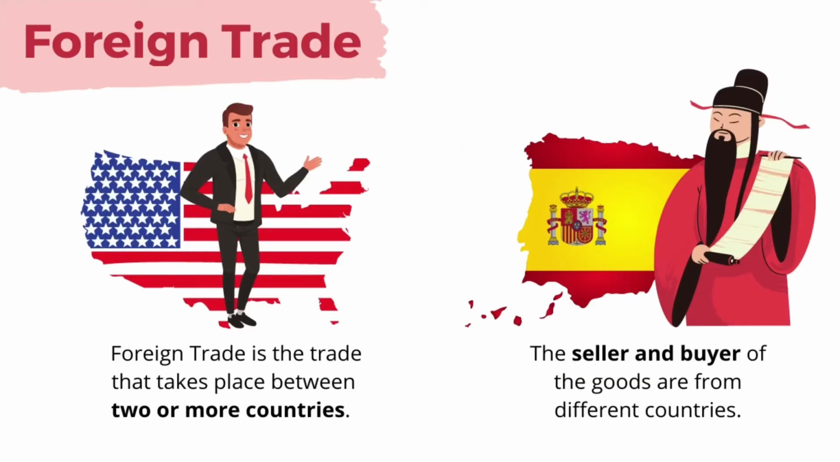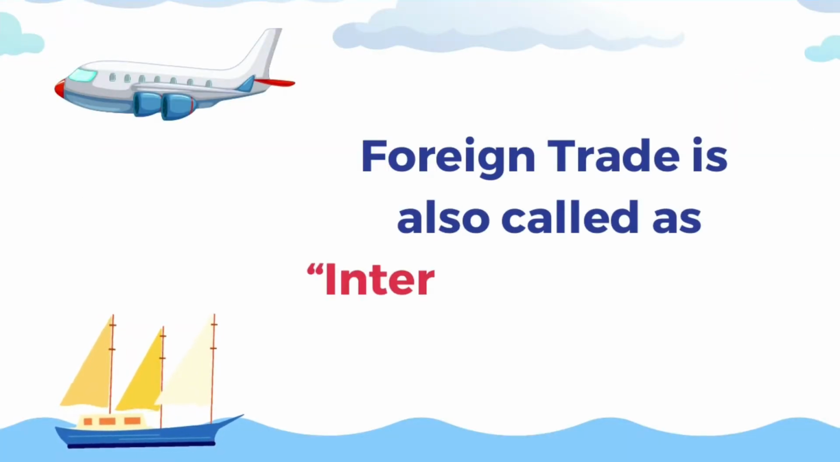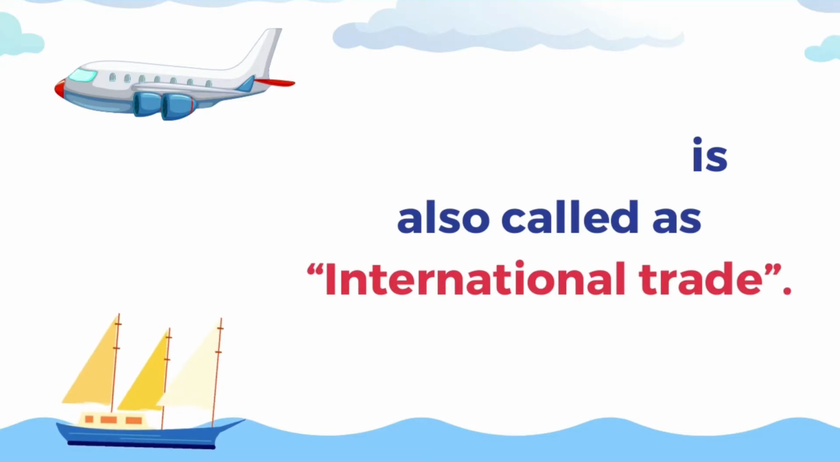Now we see what is a foreign trade. Foreign trade is the trade that takes place between two or more countries. That means the seller and the buyer are from different countries, for example, one is from China and one is from India. Foreign trade is also called international trade.